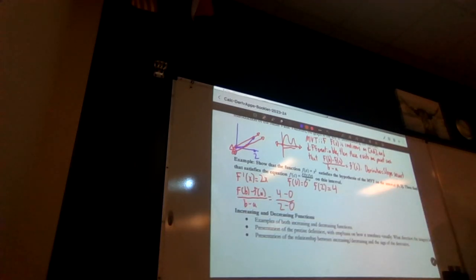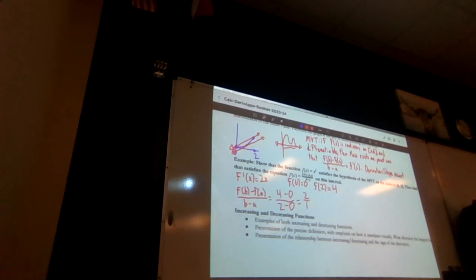So this is just me finding the slope of the secant line, finding that average. This is the same thing as when we're finding average velocity. So it's going to be equal to 2 over 1. Now we just need to do the other thing.